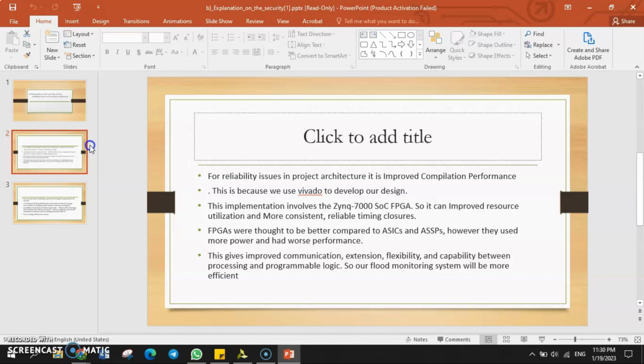However, they use more power and had worse performance. This gives improved communication, extension, flexibility, and capability between processing and programmable logic. So our flood monitoring system will become efficient.